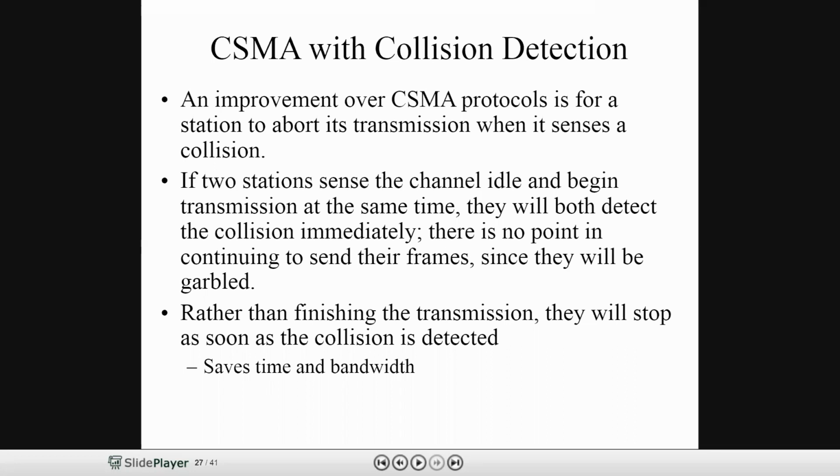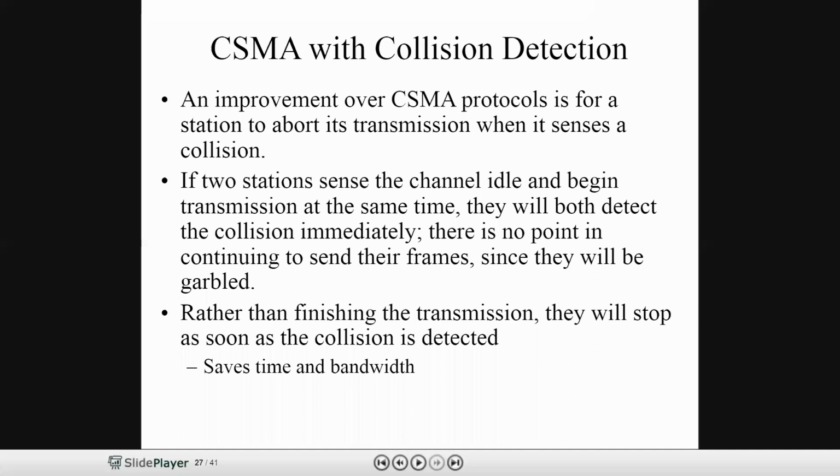As I told you, if any station senses or listens to the collision, what will it do? They stop transmitting the frames. They abort their transmissions. See here, the third point: rather than finishing the transmission, they will stop as soon as the collision is detected. Why? Because even though the collision is detected, we would still be transmitting the frames, and there is no meaning in that.